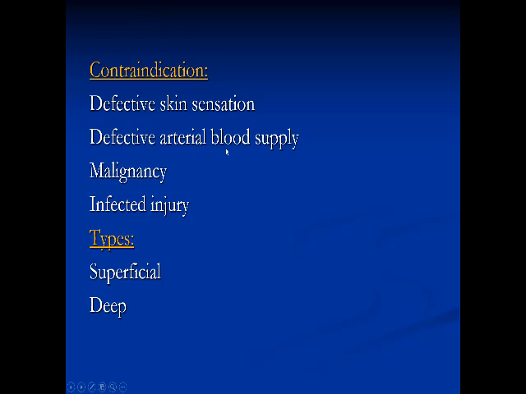If there is defective arterial or venous blood supply, applying heat and further vasodilatation, as I mentioned in the mechanism of action, may lead to DVT or deep venous thrombosis. It is an absolute contraindication to apply any heat therapy for any patient with malignancy or infection. In these cases, heat will help dissemination of the malignancy or infection. So these are the main contraindications for heat in general, whether superficial or deep.